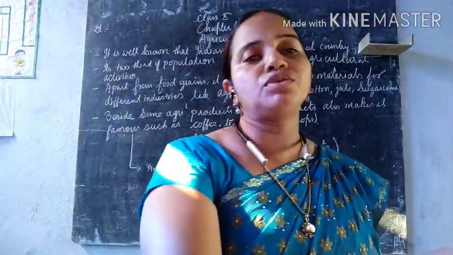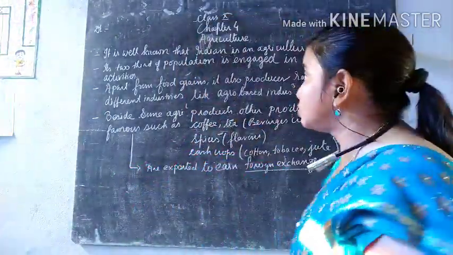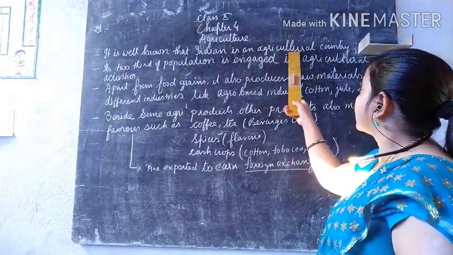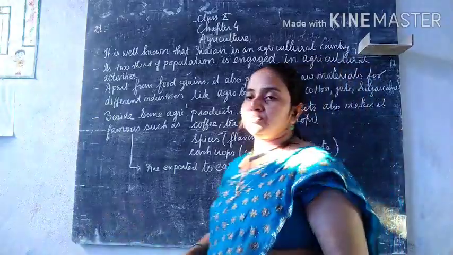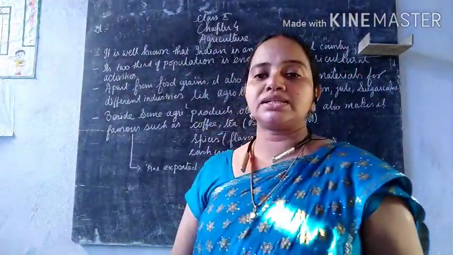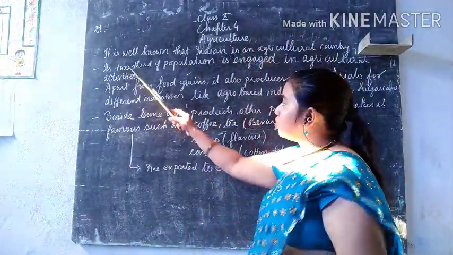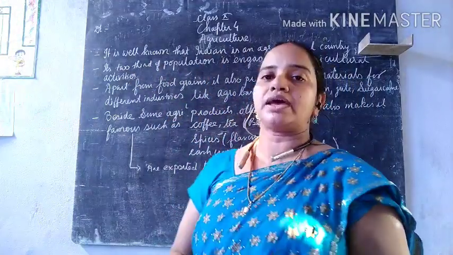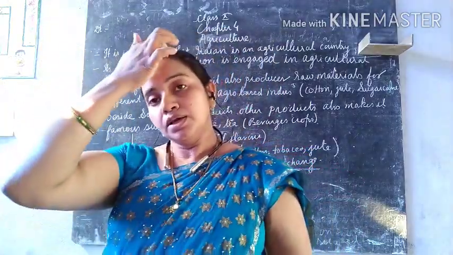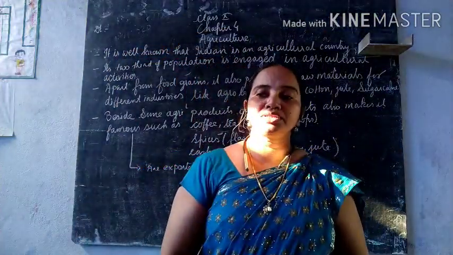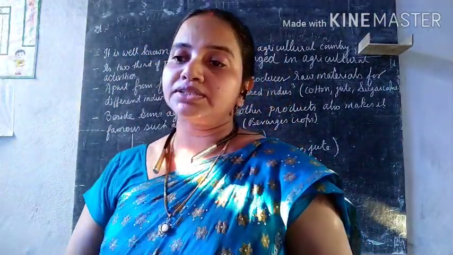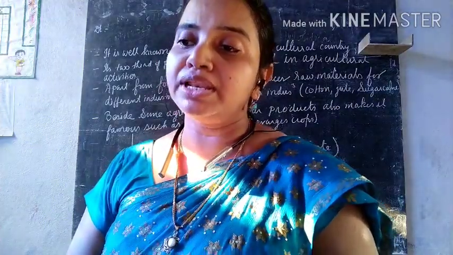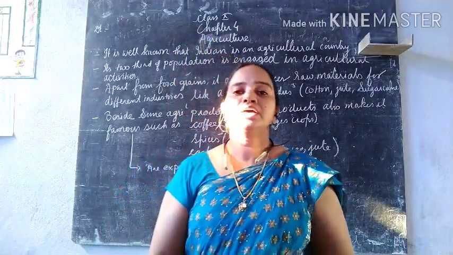So let's see what we have on our blackboard. The first one: it is well known that India is an agriculture country. Why? Because more than two-thirds of the population is engaged in agriculture activities. A large number of people are dependent on agriculture, and directly or indirectly it feeds millions of people living in the country.